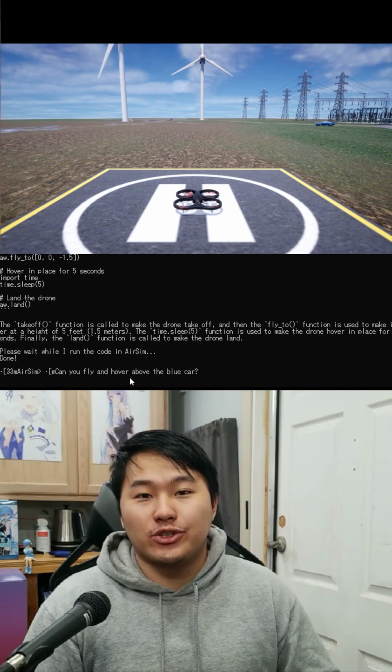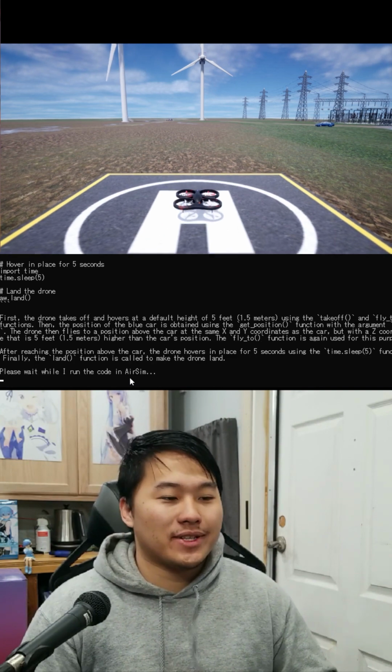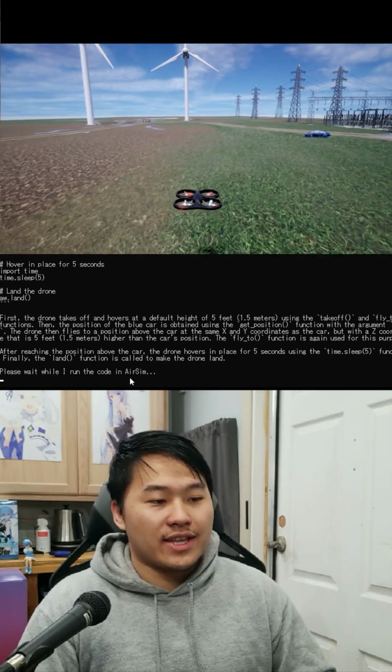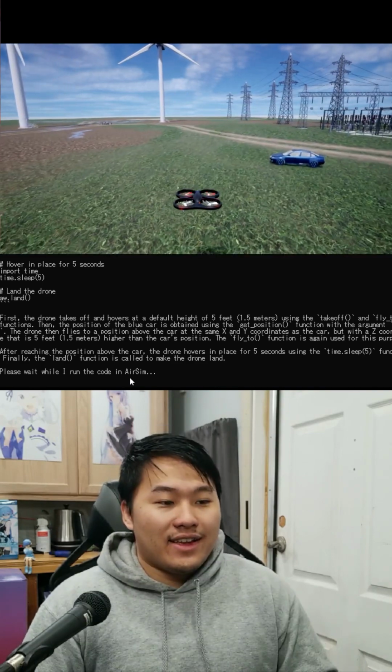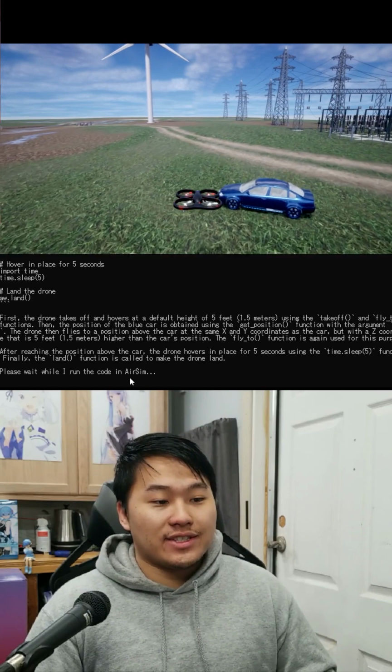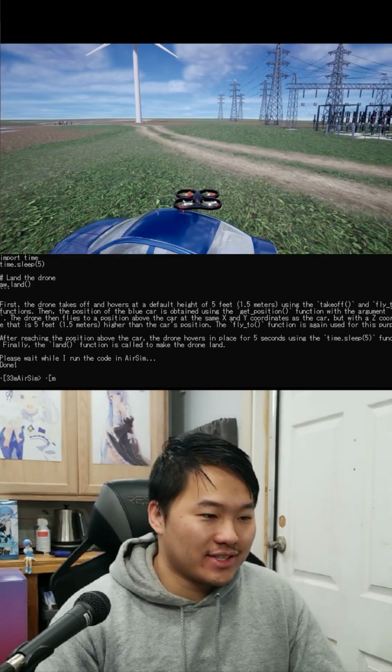Okay. It can misinterpret things and it's definitely not perfect. So you totally don't want to do this in the real world, but simulators are just great. And now it's heading over to the car with just that command. And we're going to see if it hovers and stays in place above the car or if it's just going to land on the car. Okay, cool. So this is the end position.